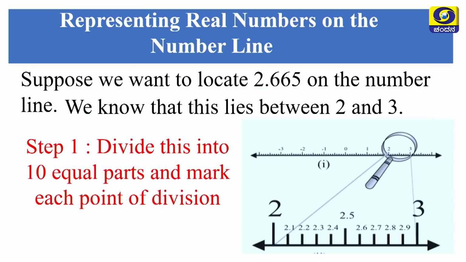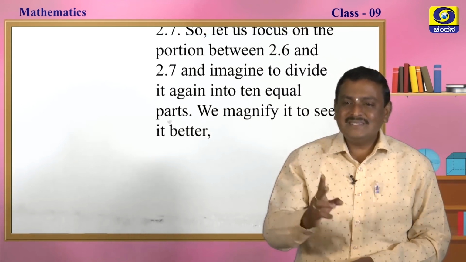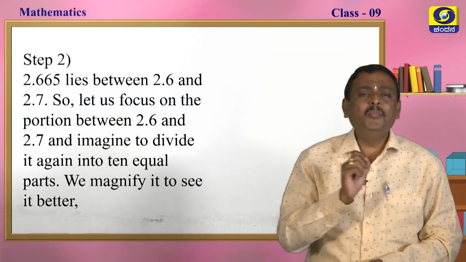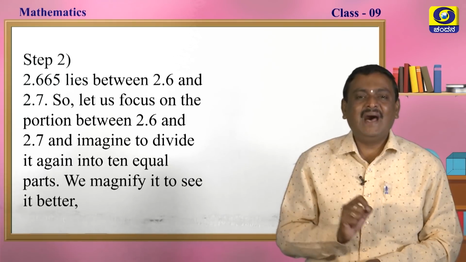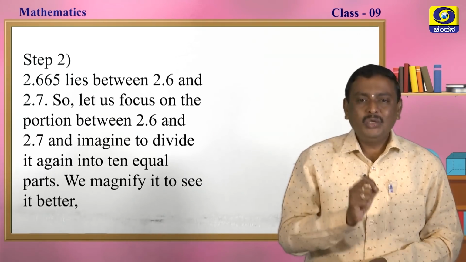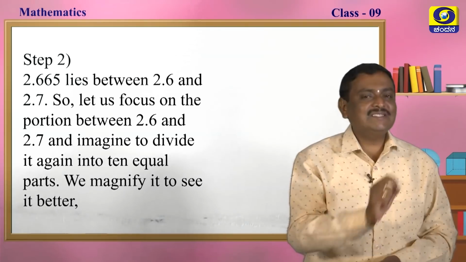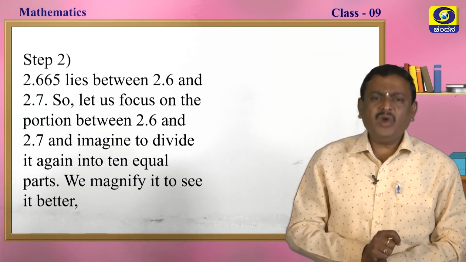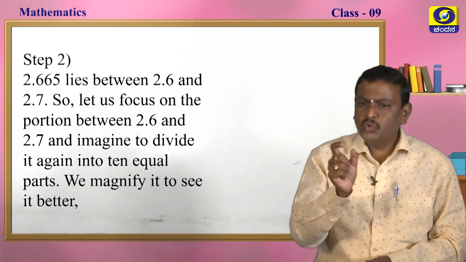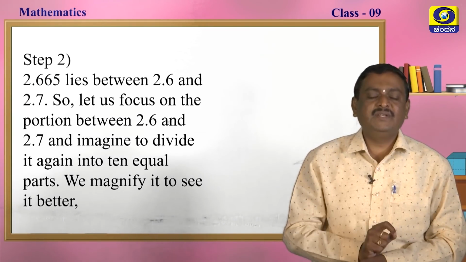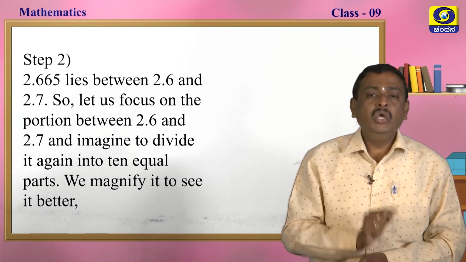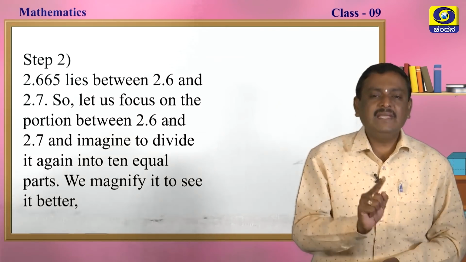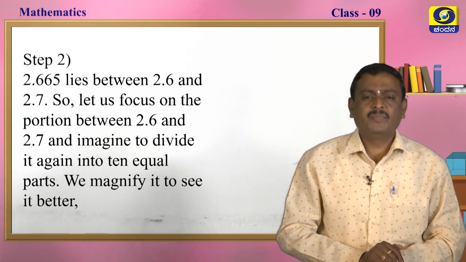Okay, my dear students, now what is the second step? 2.665 lies between 2.6 and 2.7. Let us focus on the portion between 2.6 and 2.7 and imagine dividing it again into 10 equal parts.